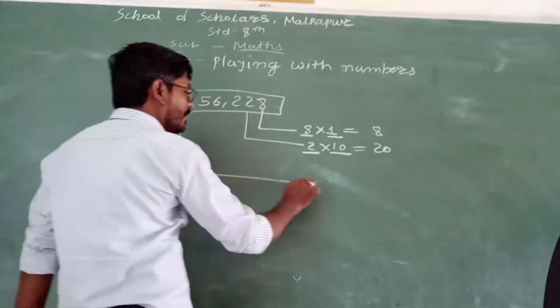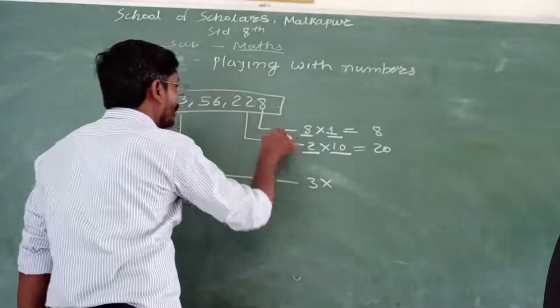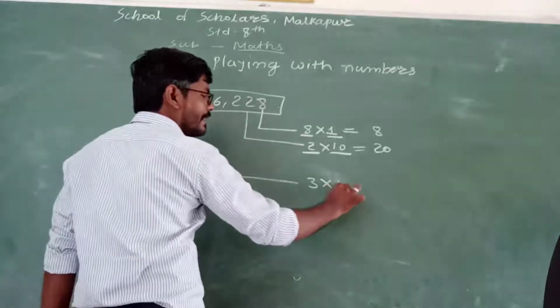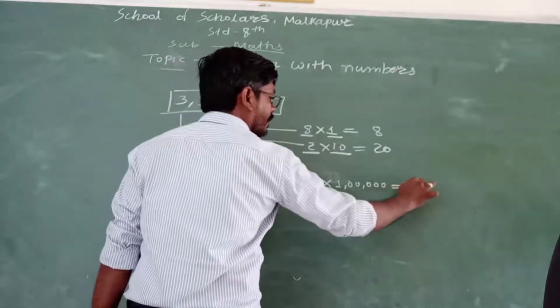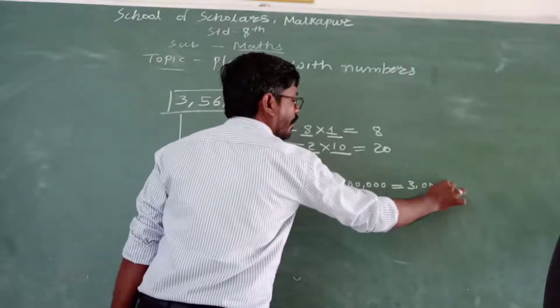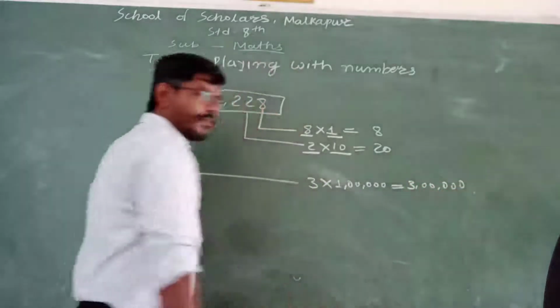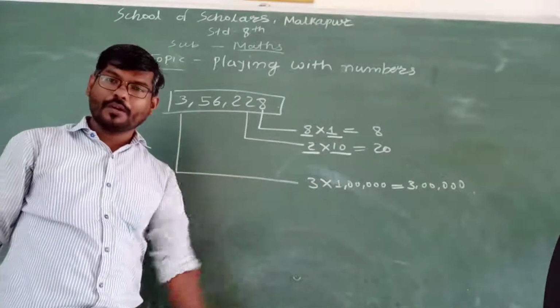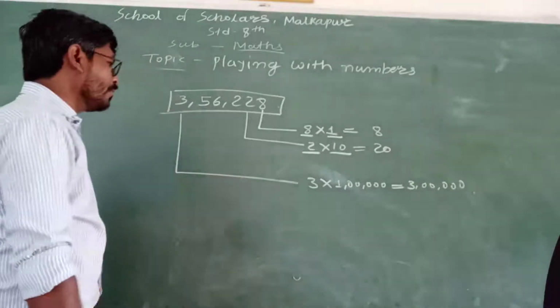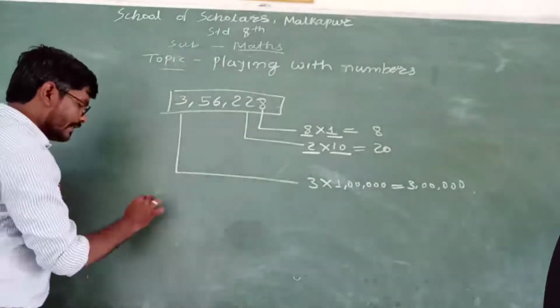You can define each digit's place value. What is the place value of this 3? Face value multiplied by the value of the place. At the lakh place it is 3, so multiply by 1 lakh. So that is 3 lakh. This is the place value of this digit. What is the use of this 5th standard concept here in this 8th standard? Now here we come to know one more thing.